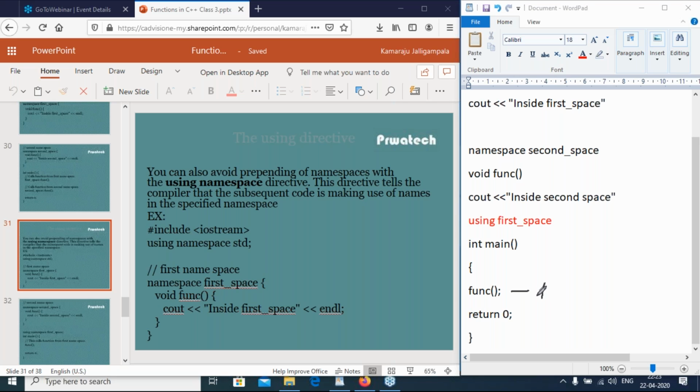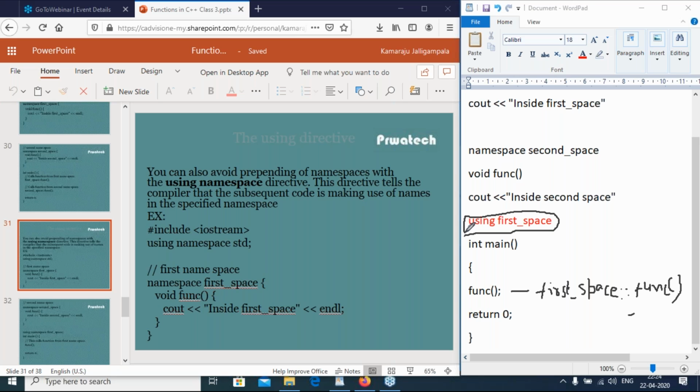It automatically calls the first_space::function, because we are using the directive using first_space. So first_space is the name of the first namespace, and we are using the directive.